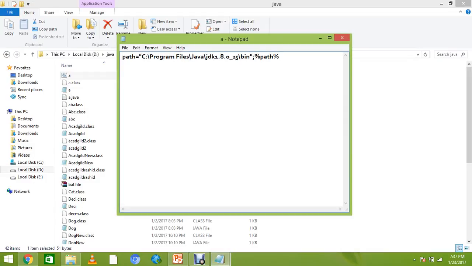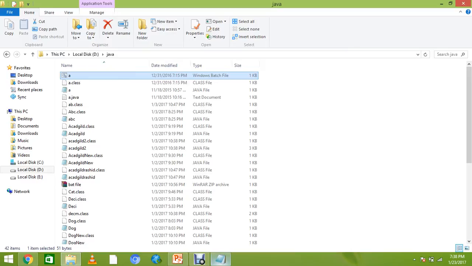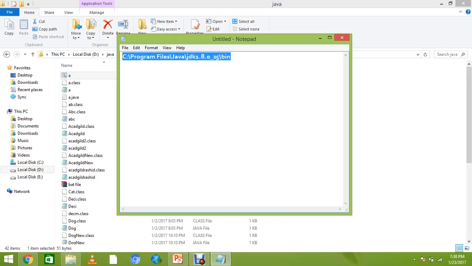After that you have to say semicolon percent path percent. Say path equal to your path of Java installation, then semicolon percent path percent, and save it where you make your new directory.